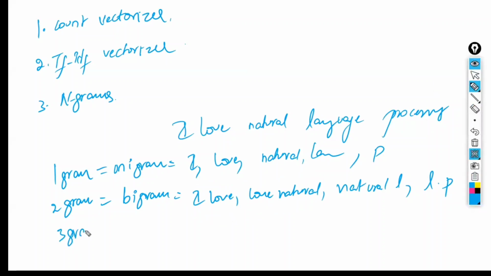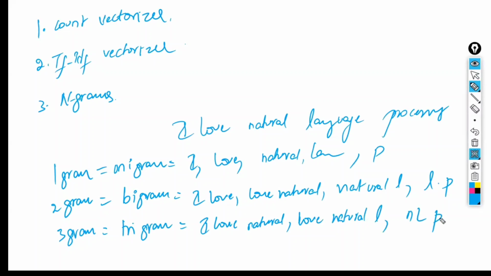Similarly, a 3-gram is also called a trigram, which is three words: I love natural, love natural language, natural language processing. This is called trigrams. Apart from trigrams, whatever number we have, everything else is considered n-grams: 4, 5, 6, all of these.